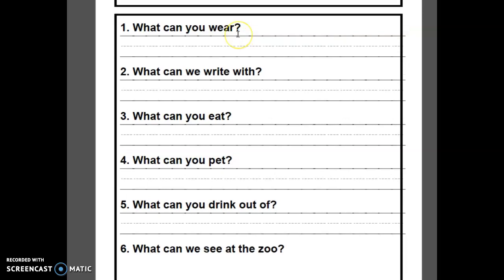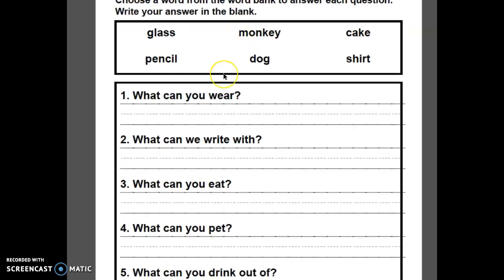What can you wear? We're talking about the clothes. Okay. So what can you wear? I can wear a shirt. Or I can say I can wear a black shirt. What can we write with? So you want to write something on a piece of paper, you need a pencil. We can write with a pencil.